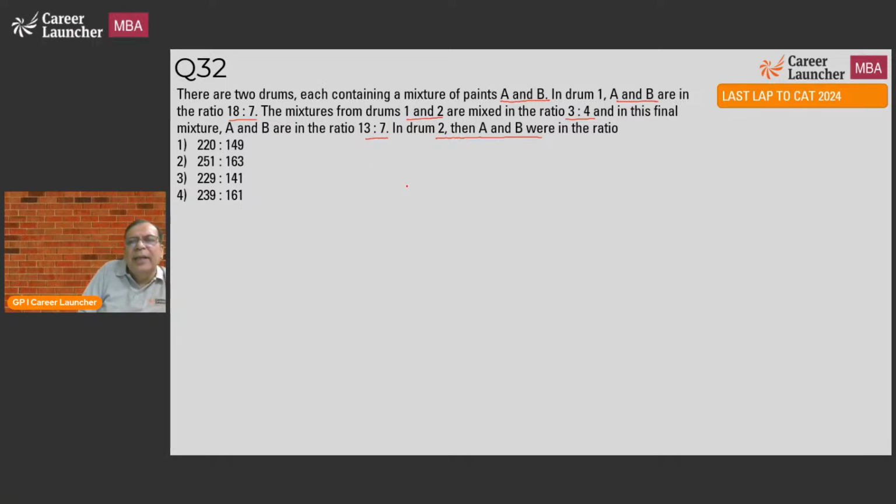2 drums, each containing a mixture of paints A and B. In drum 1, A and B are in the ratio of 18:7. Drum 2, we don't know. The mixtures of drum 1 and drum 2 are mixed in the ratio of 3:4, so 3 liters from here and 4 liters from here. In the final mixture, A and B are in the ratio of 13:7.